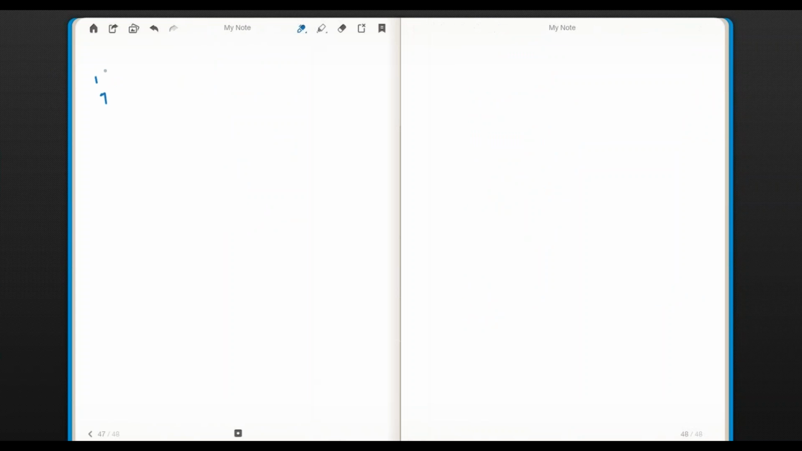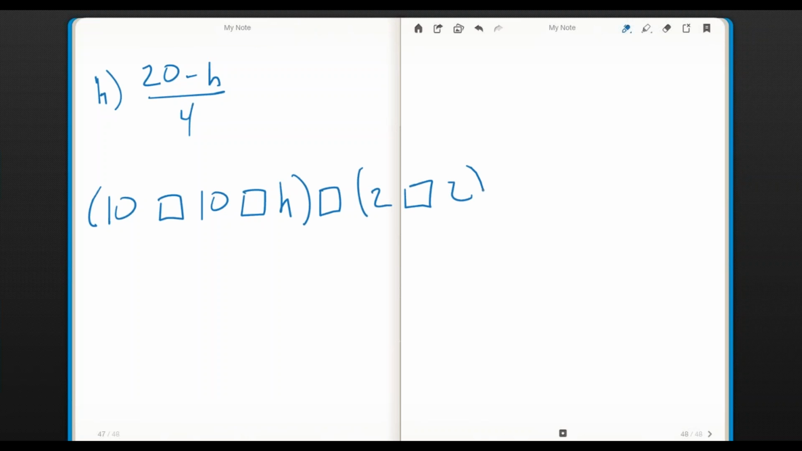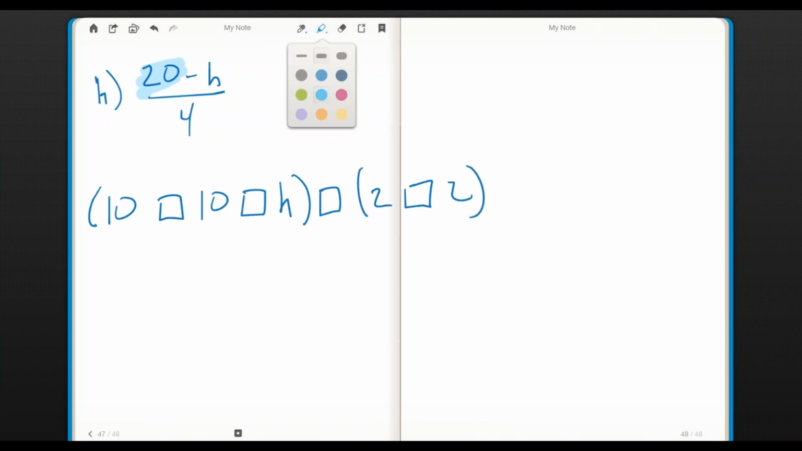All right, letter H, they like to end with a bit of a brain buster. If you're trying to get 20 minus h over 4, and you have parentheses 10, and another 10, and an h, and you're going to do something with 2 and 2. Okay, so notice what this is. I need to have a 20, and then I want to subtract, and what I want to subtract is h. So in order to have 20, I need to have 10 plus 10, and then I need to subtract h.